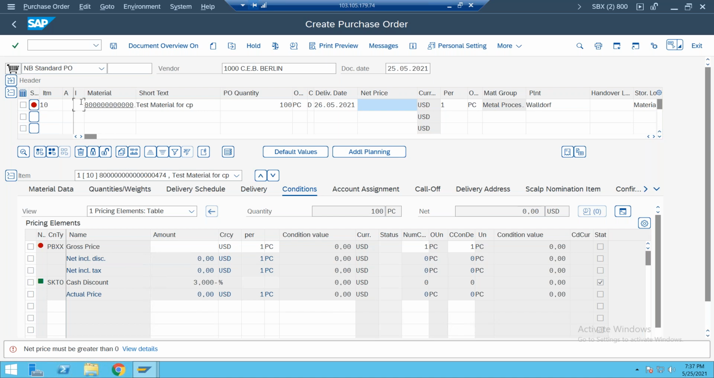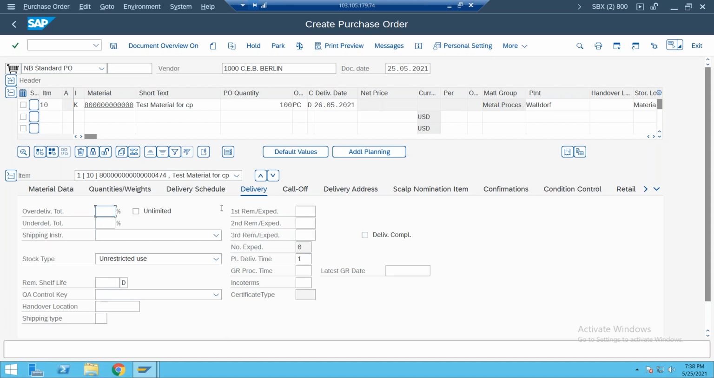Whenever you enter item category K, which represents consignment, automatically in the PO the net price will be grayed out. And you will also observe the two tabs, condition and account assignment, disappear automatically. This you need to observe. Okay, now click on check for messages and click on save.